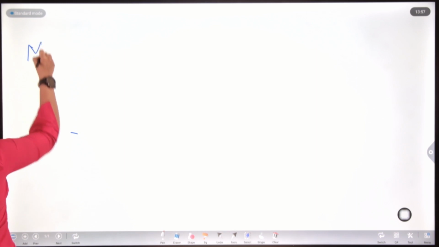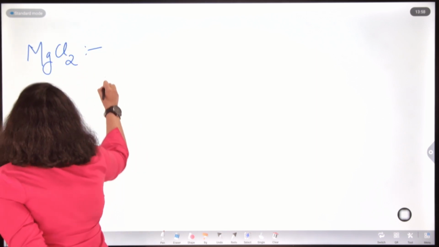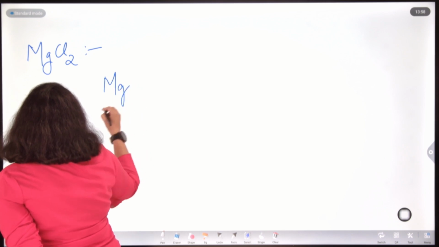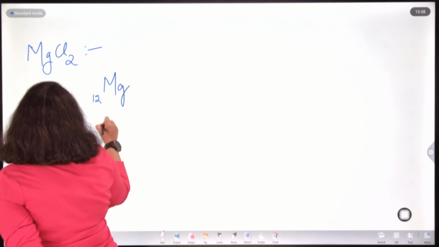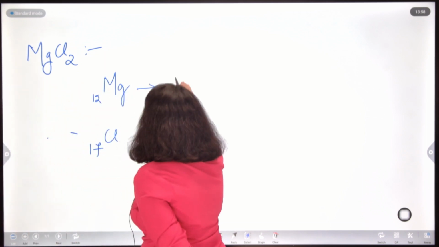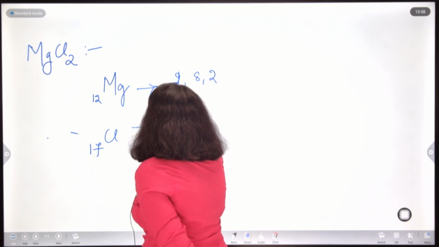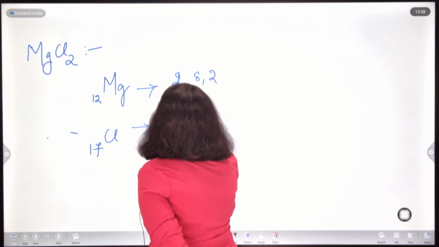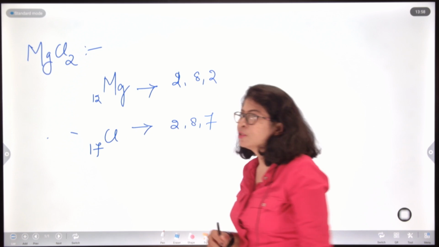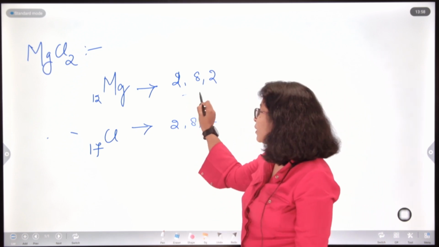Suppose I am saying MgCl2. Magnesium has atomic number 12 and chlorine again is 17. So, magnesium's configuration is 2, 8, 2, and chlorine's configuration is 2, 8, 7. Magnesium here needs to lose 2 electrons to achieve stable octet configuration.